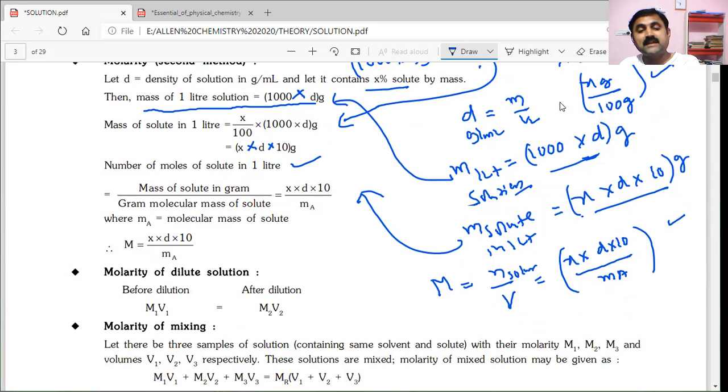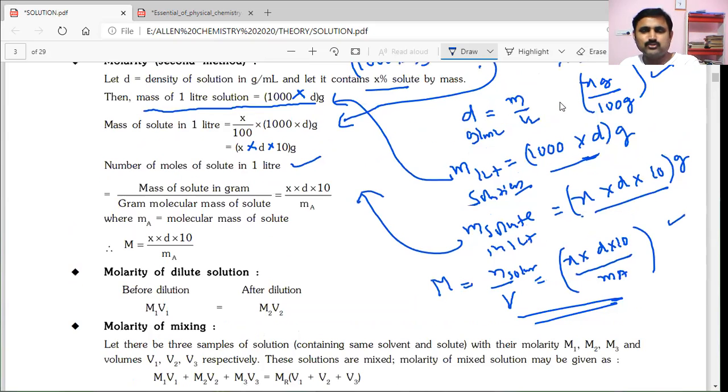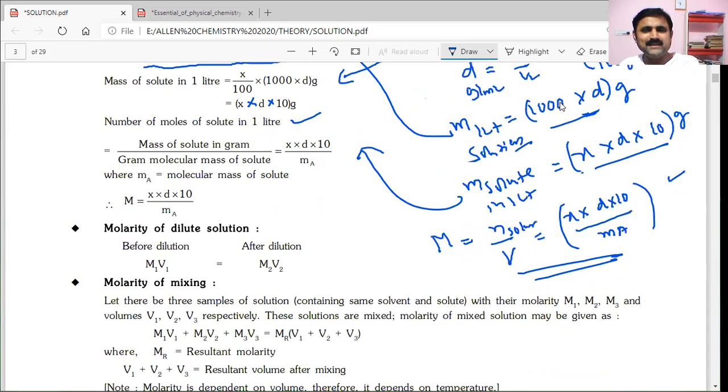Then you can easily calculate the molarity. So molarity is equal to X into D into 10 by molecular weight of solute. Here D is the density or specific gravity, and X is the percentage of solute, and into 10 by molecular weight. Okay, and next one, coming to the point here,